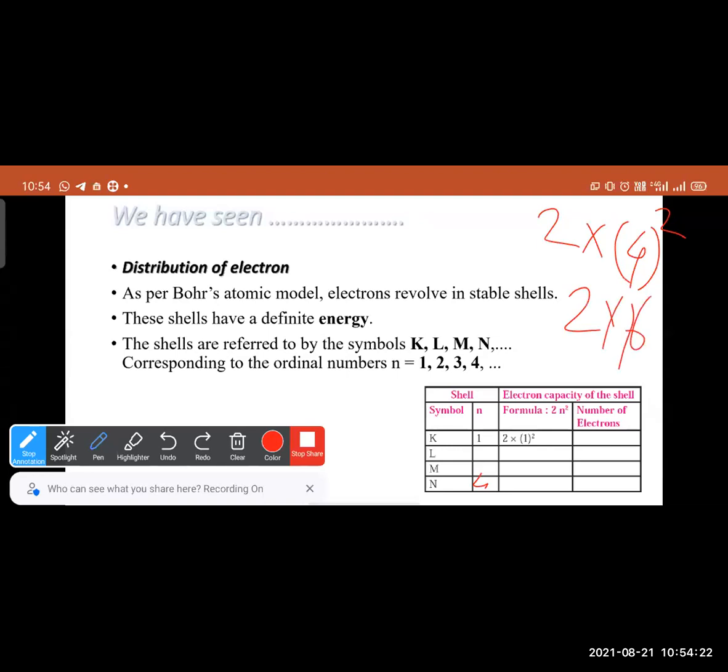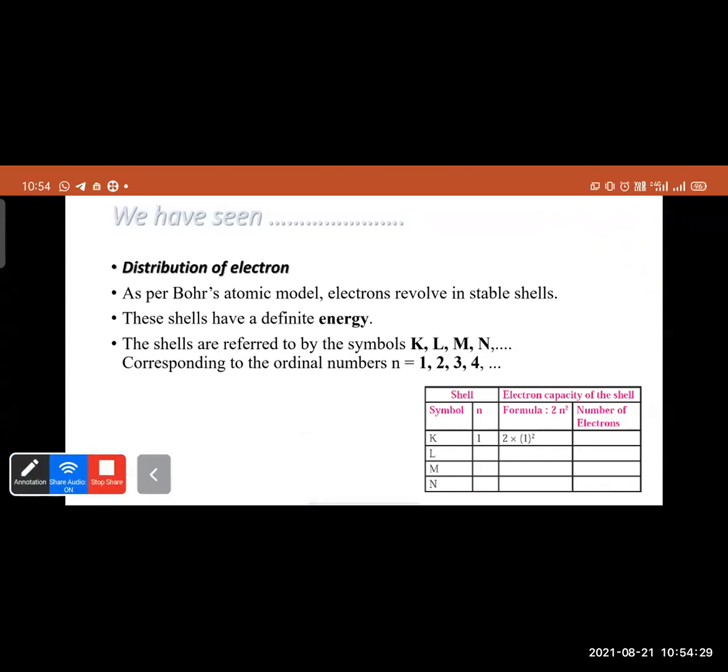Therefore, the maximum number of electrons will be 32. In this way, according to the definite energy levels, the K shell will have a maximum capacity of 2 electrons, the L shell will have a maximum capacity of 8 electrons, the M shell will have a maximum capacity of 18 electrons, and the N shell will have a maximum capacity of 32 electrons.